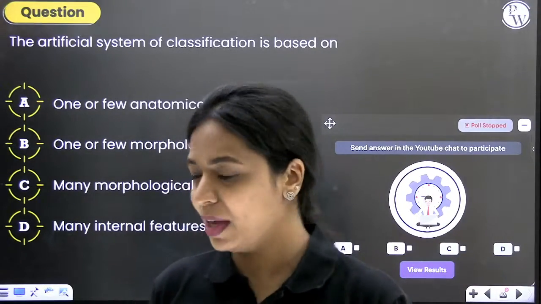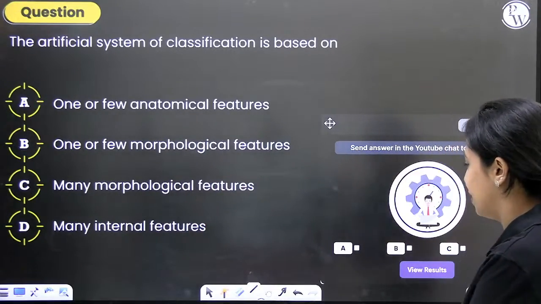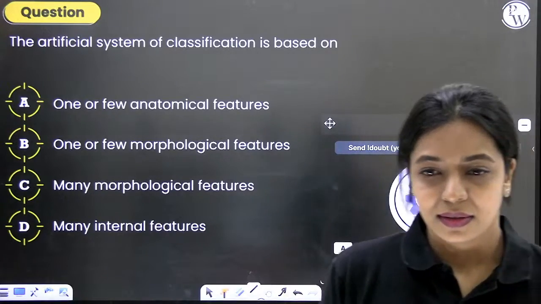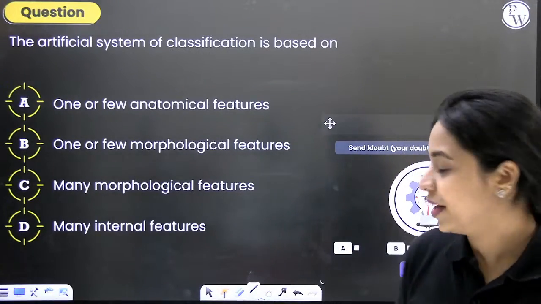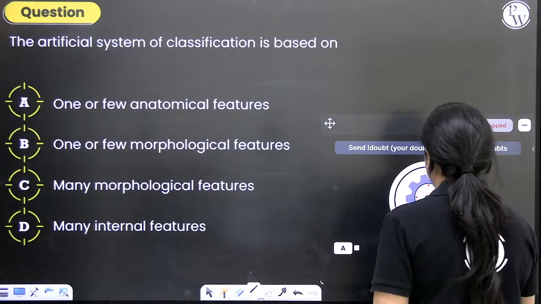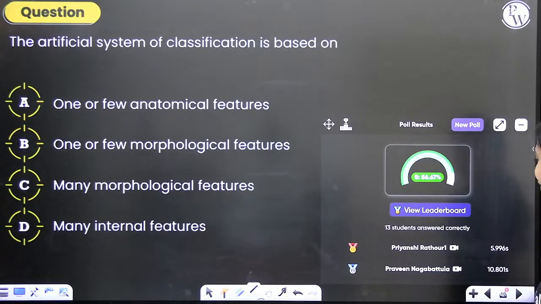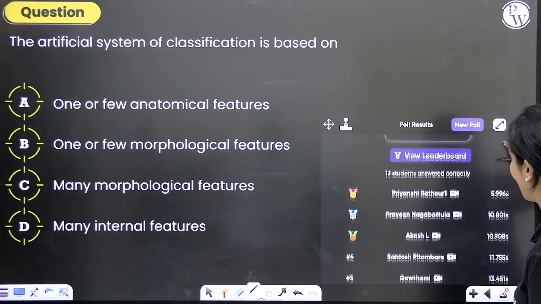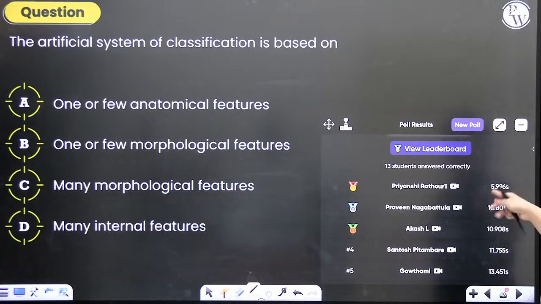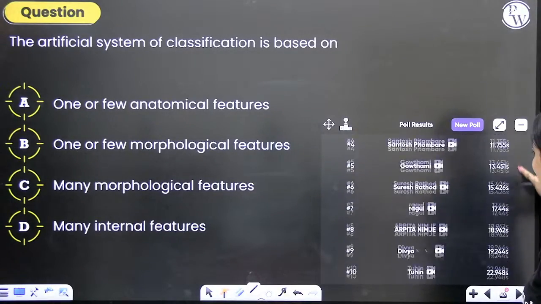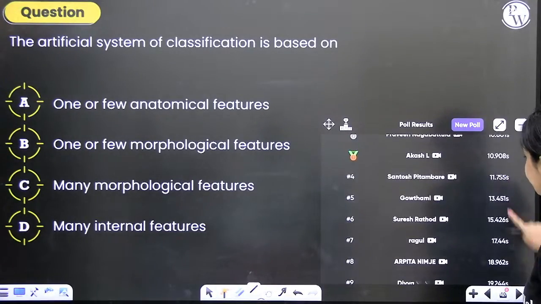Many of you are saying B, but there's some confusion between B and C. The correct answer over here is option B. Brilliant. 87% of you have answered correctly. Priyanshi is on top of our leaderboard. She has answered in less than 6 seconds, which is great. Praveen Nagapatula has answered in 10 seconds. Akash also has answered. Many of you have answered correctly.